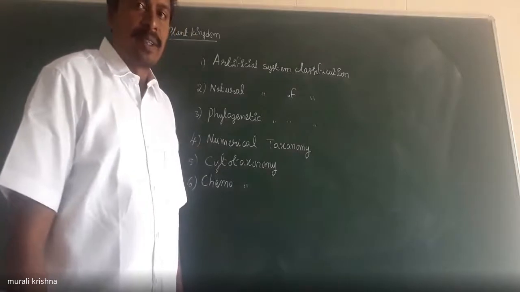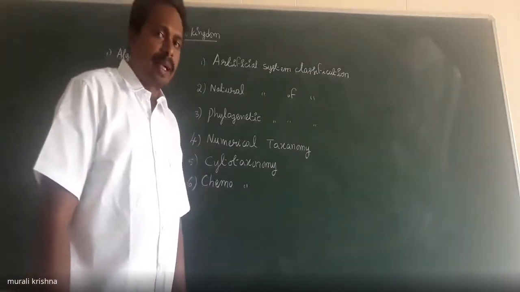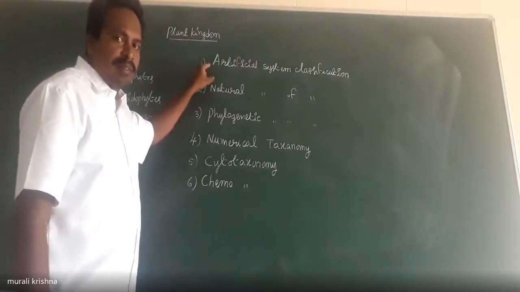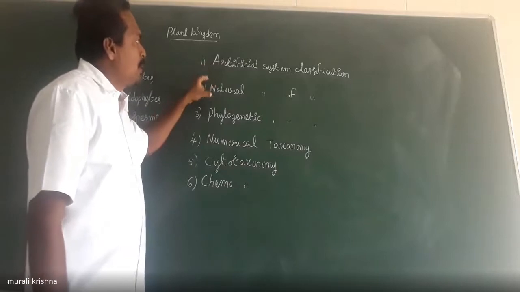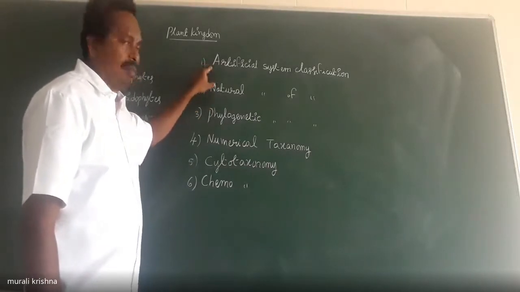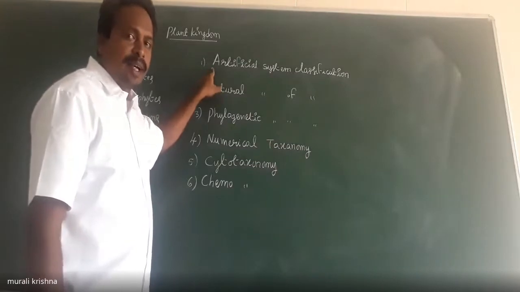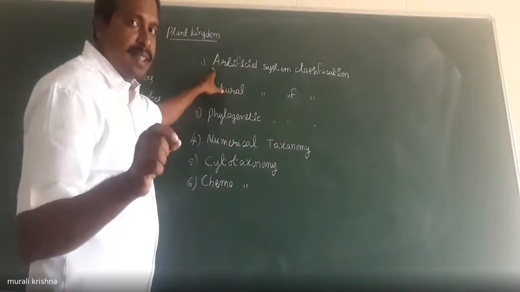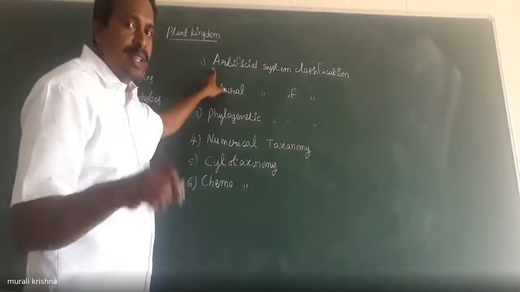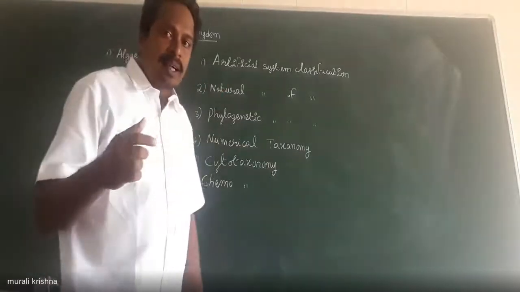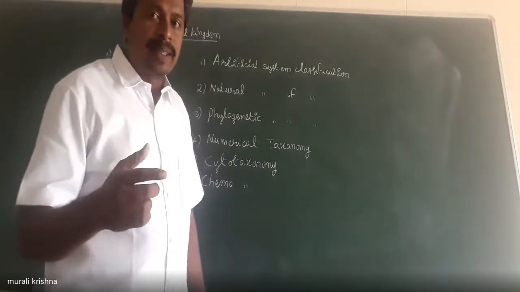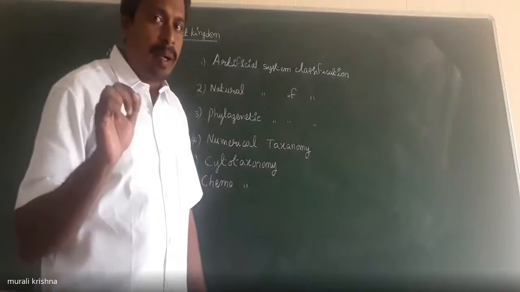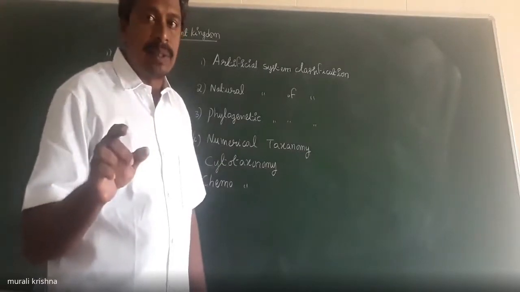Artificial system of classification: in this system, the plants are classified into various groups based on the number of stamens. Earlier, the plants were classified mainly based on economic uses. Do you remember that classification? In the biological classification chapter, we discussed that.